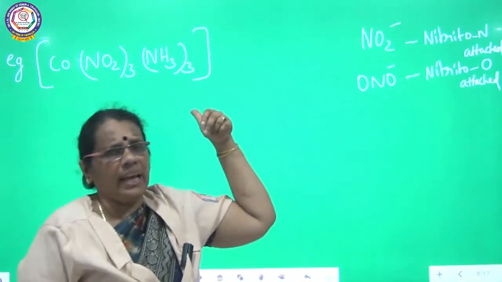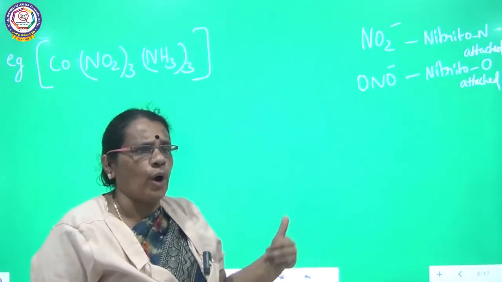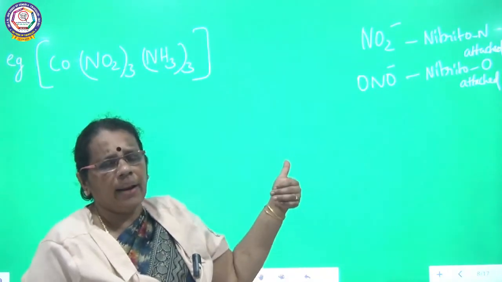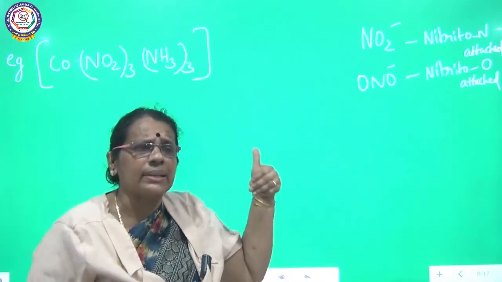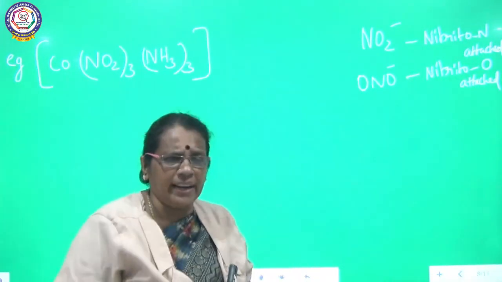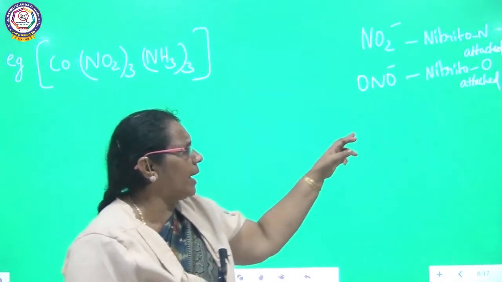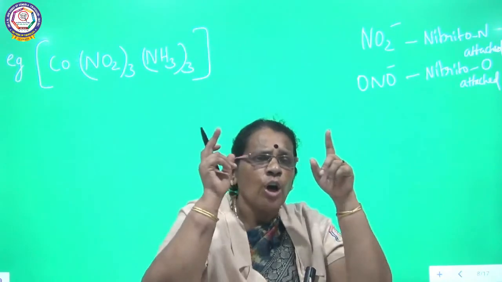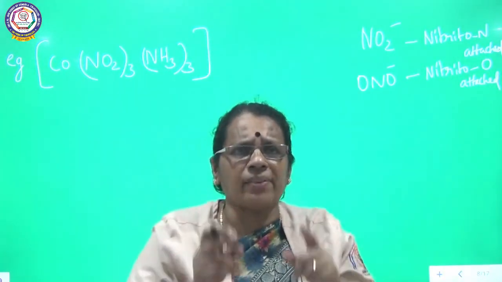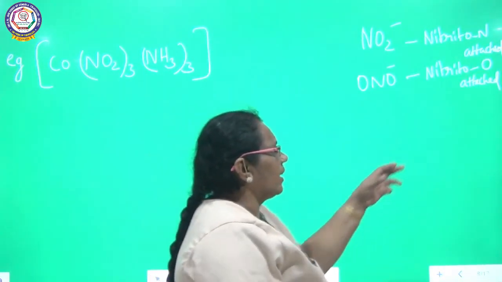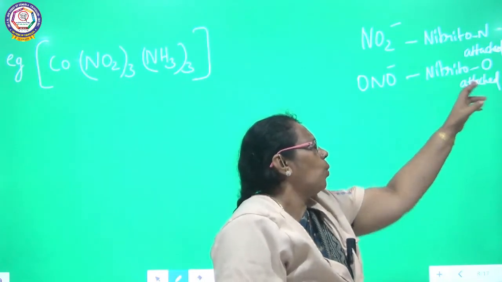If the same ligand I am writing as ONO minus, here the oxygen atom is coordinating to the central metal ion. Oxygen is donating the electron pair to the central metal ion. So coordination is taking place through oxygen, so we can call it nitrito O attached.